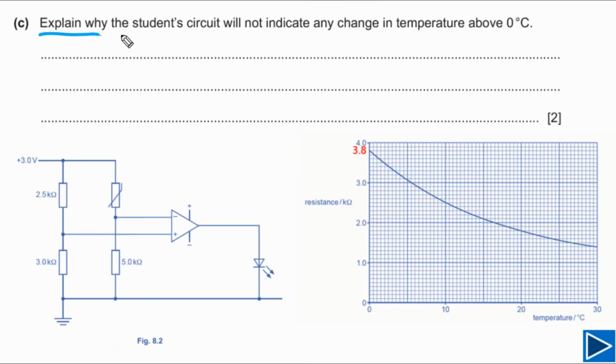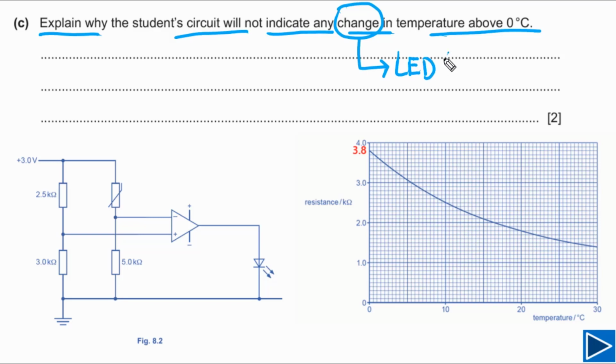For part C, we need to explain why the student circuit will not indicate any change in temperature above 0 degrees Celsius. First of all, we need to understand what it means by change and when we will observe change. Change means that the LED switches on or switches off. So the change means that the LED is on, then the LED is off, or the LED is off, then it is on. That will indicate there is a change, and that depends on the change in output.